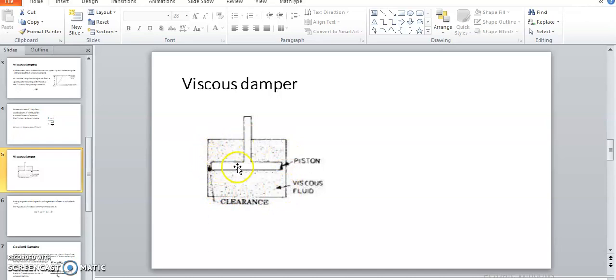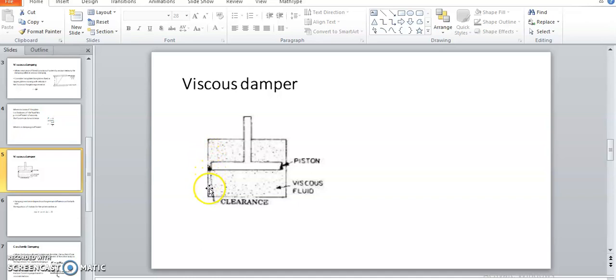In that cylinder, one piston is provided with a piston rod, attached with the piston rod, and that piston is moving inside the cylinder. And that piston and the internal diameter of that cylinder have some gap in between.